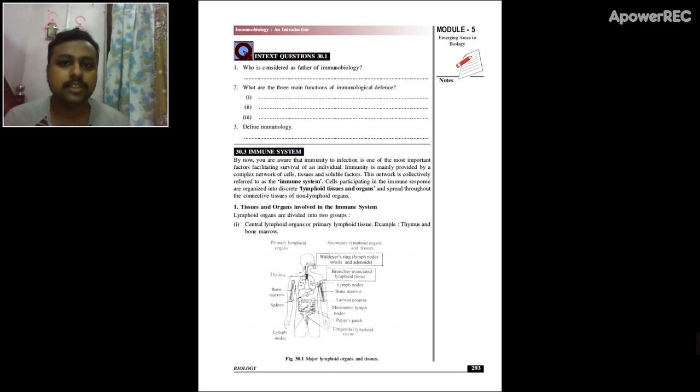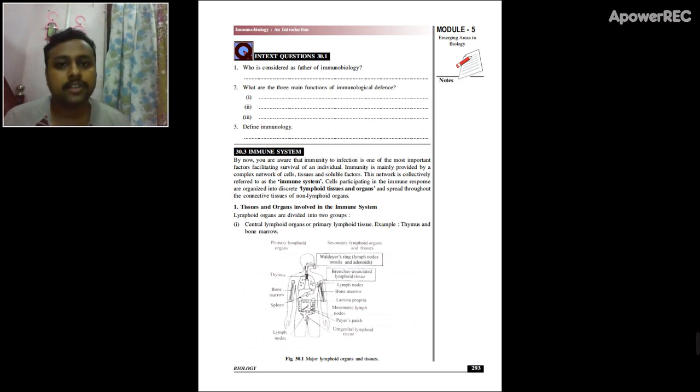Even some of the simplest protein complexes are associated with defense mechanism. So it is very important to identify the different components of the immune system. First we will take a look at the organs of the immune system. The organs of the immune system are divided into two categories: primary organs and secondary organs.